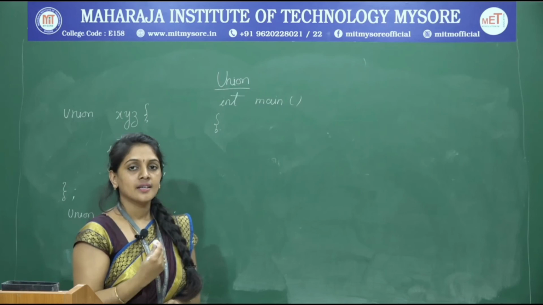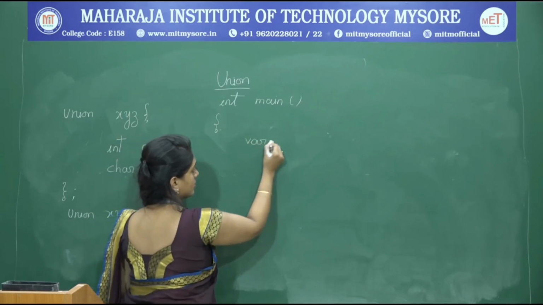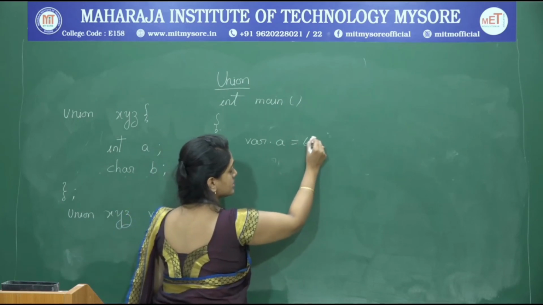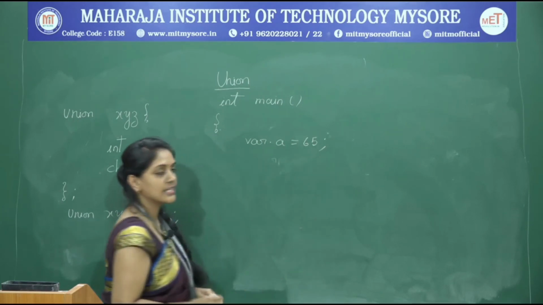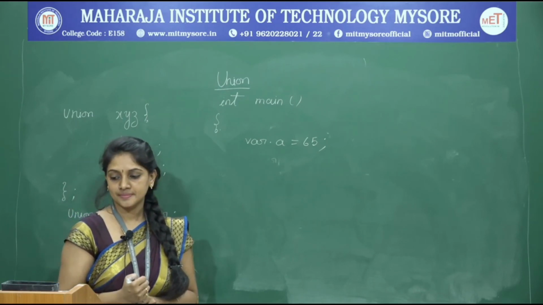To access the union members, var dot A is equal to 65. This is how I can initialize the value for a union member.